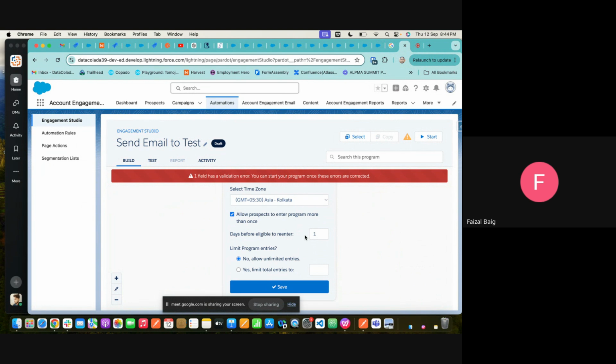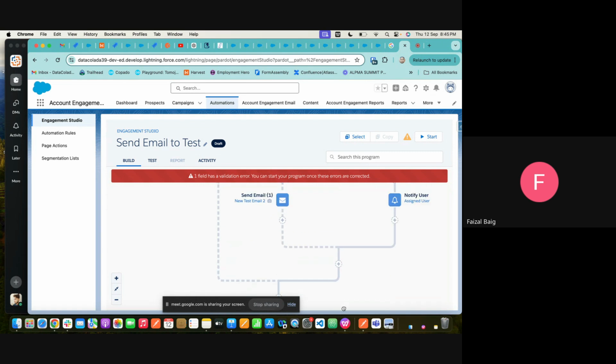So if you select three days, then in between those 3 days, if the person is trying to re-enter, the program will allow. If it's exceeded, now you have selected one day, so on the second day they would not be able to click the link, and they won't be able to re-enter the program. Okay, yes, save it. Yeah, I saved already. And this one I have made no unlimited entries.